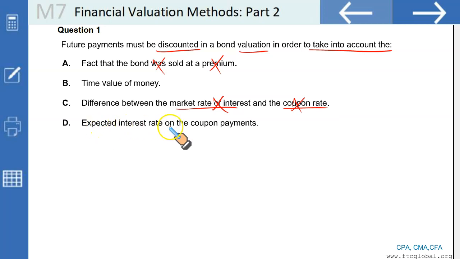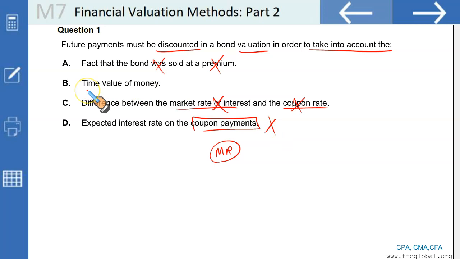D. Expected interest rate on the coupon payments. We don't use the expected interest rate on coupon payments. We use the rate prevalent at the date of issuance. Coupon rate is the rate at which the interest is paid, and the market rate, which we use for discounting, is the rate existing at the date when we issued the bond. So this is incorrect as well.